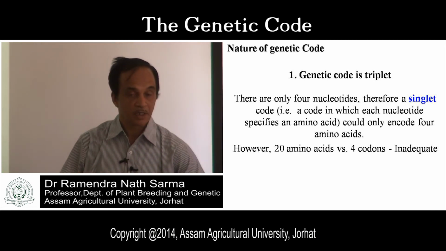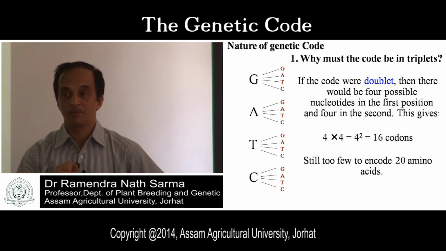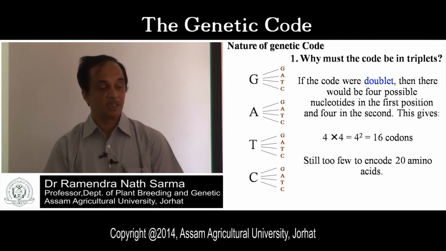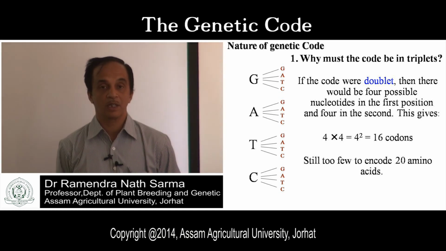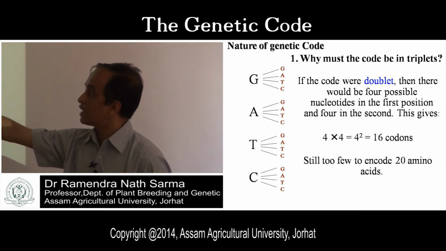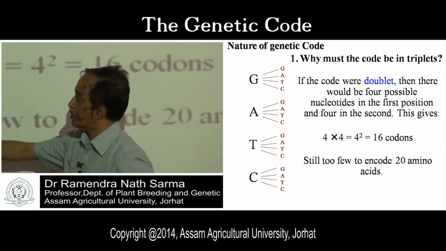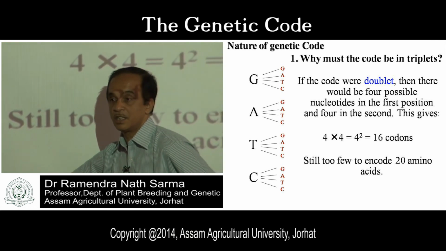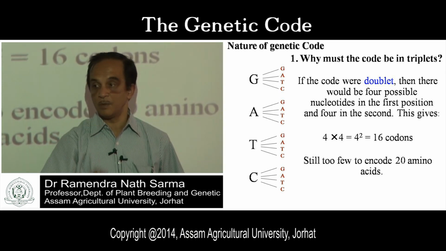Suppose the genetic code is made up of 2 bases. How many combinations will we get? If the genetic code is a doublet, we will get only 16 combinations. You can count it. So 16 genetic codes for 20 amino acids.